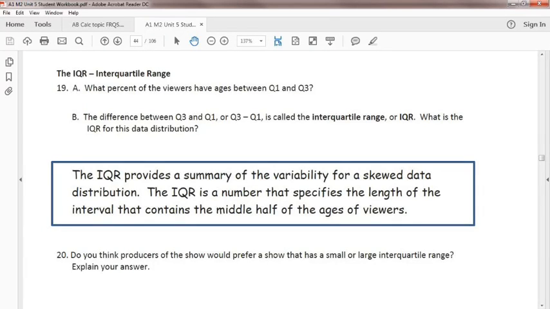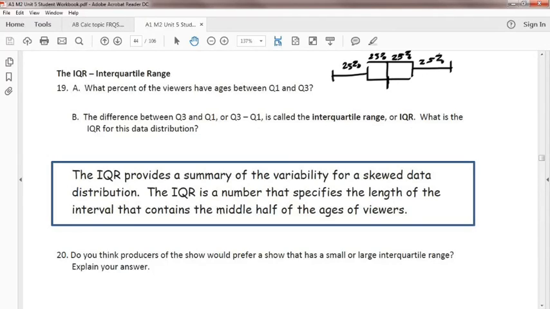So for interquartile range, you're between the Q1 and the Q3, and you guys hopefully remember that that is 50%. If you're looking at your box plot, just going to draw this really quick. This is 25%. This is 25%. This is 25%. And this is 25%. Split up into 4 equal parts.